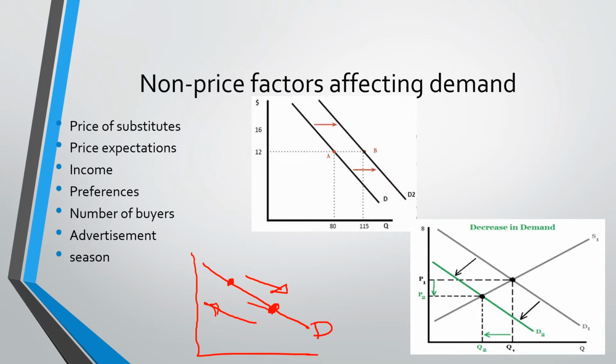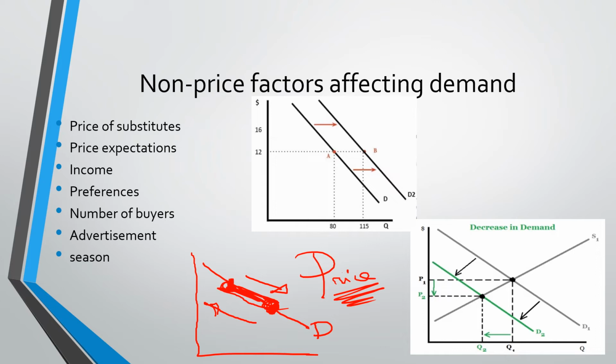So either an up or down movement. That is a change in QD, quantity demanded.